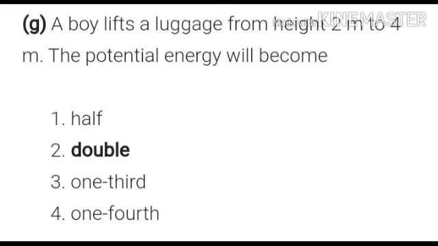Now a boy lifts a luggage from a height of 2 meter to 4 meter. The potential energy will become what? Double, because the height is doubled, so the potential energy will also be double.